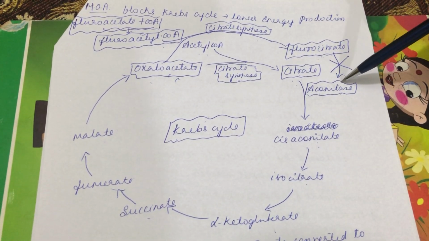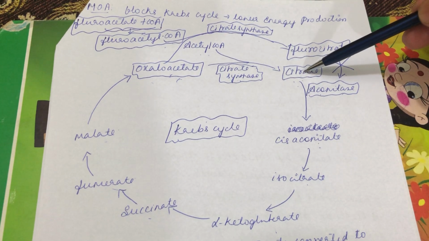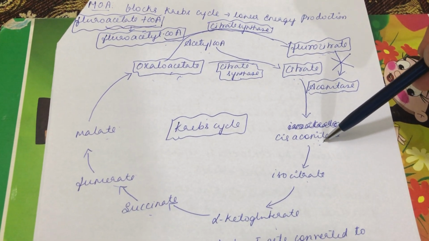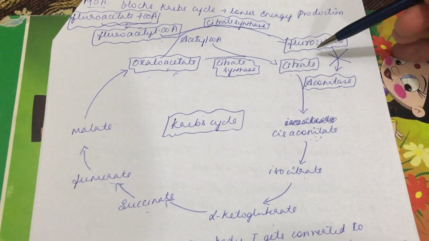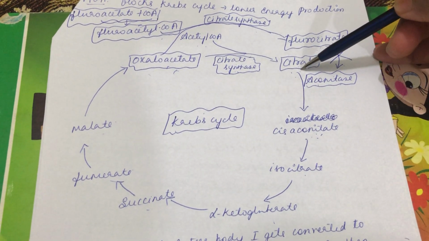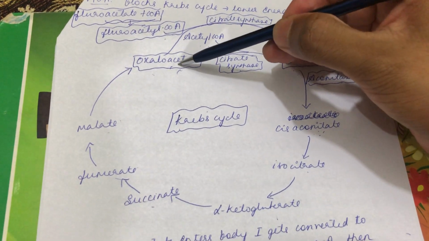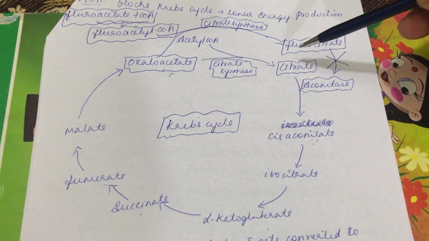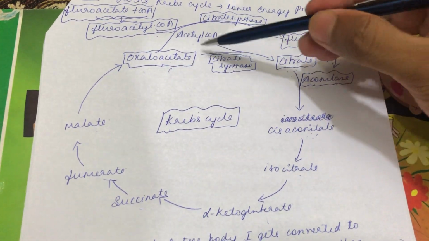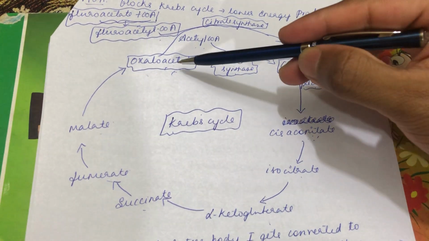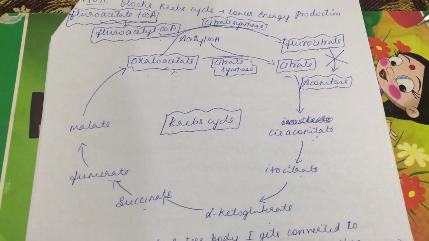When it inhibits the enzyme aconitase, there will be no conversion of citrate into cis-aconitate. Now you can question me: fluorocitrate has been formed, so how will citrate be formed? Oxaloacetate has combined with fluoroacetyl CoA to form fluorocitrate, so what is the question of synthesis of citrate? The oxaloacetate has been utilized here. See what happens in the body.